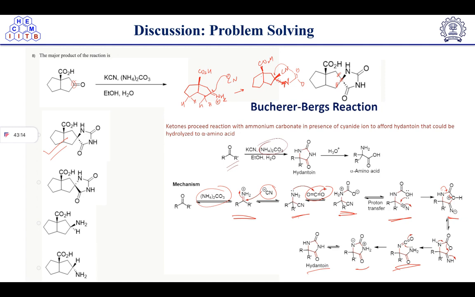So you can see that the downside nitrogen bond is there, so that's why the reaction is taking place from the opposite side. So that's why you will get here the stereochemistry, this one A.